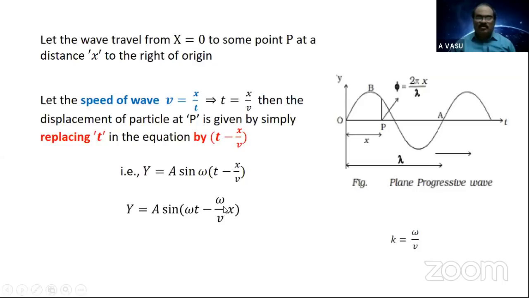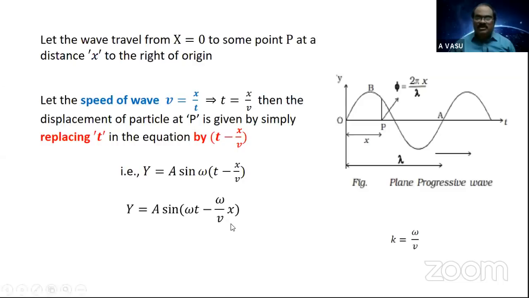Here, omega is the angular frequency or angular velocity of the particle, whereas v is, as I suggested, the speed of the wave. The ratio of this angular velocity of the particle and the speed of the wave is always a constant for a given wave. Once the wave is produced, these two terms remain constant.